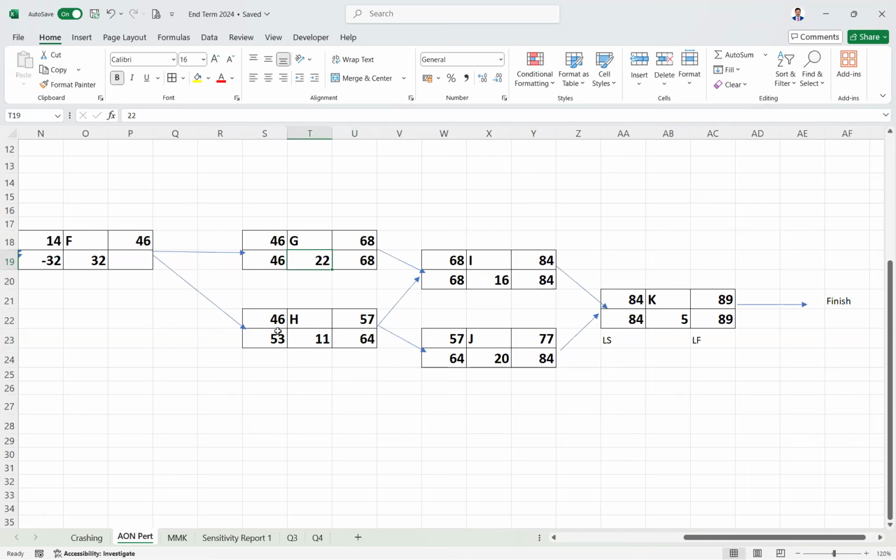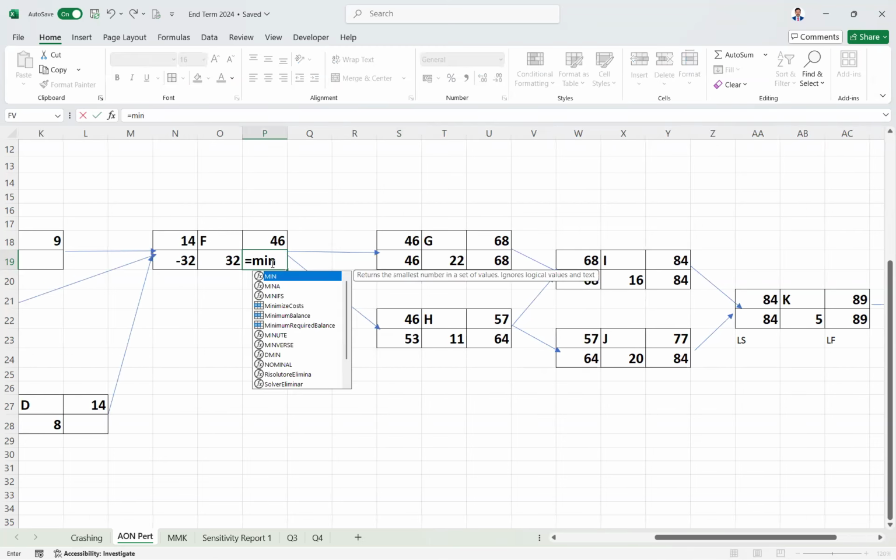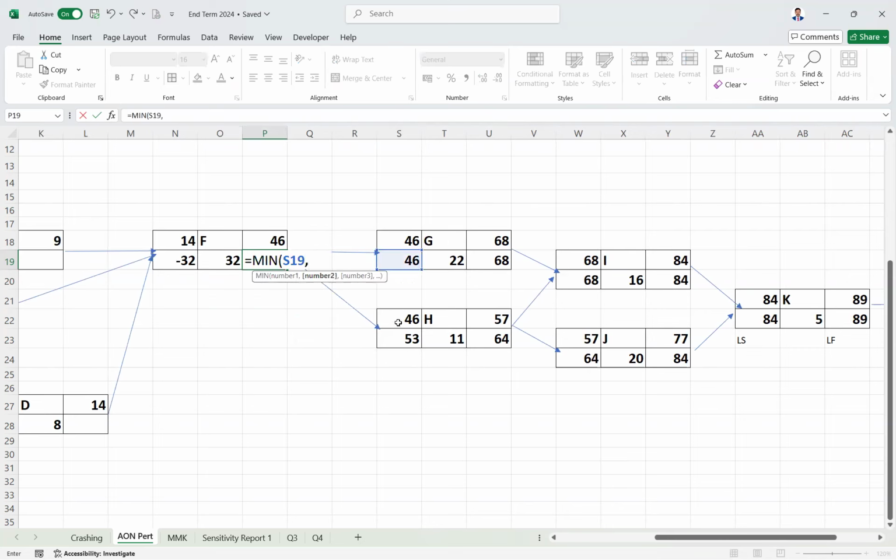After 68, immediately you have got the late start. So what is this value? This is nothing but late finish minus the node activity time. Right? So for this, because it is having two successors, it is the minimum of 46, comma 53. When you're moving forward, you take the maximum. When you're moving backward, you take the minimum.